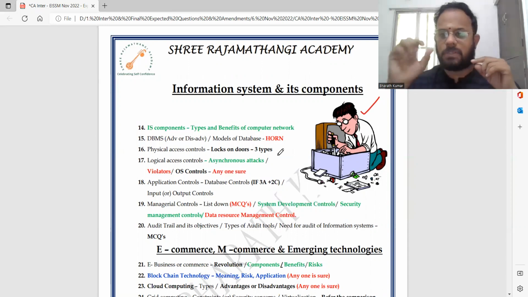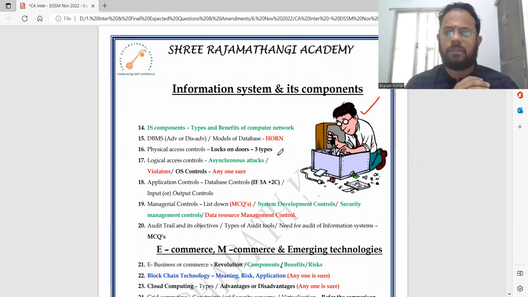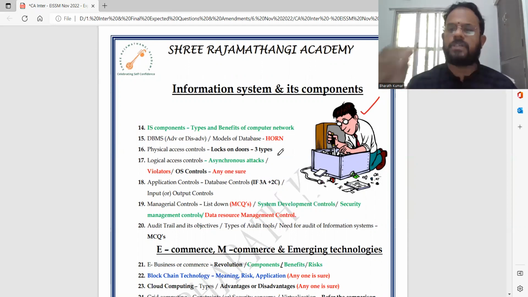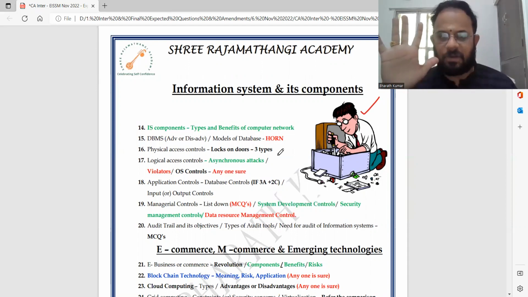Physical access control, locks on doors, three door locks on there: cipher, bolting door lock, and electronic door lock. Logical access control, asynchronous attacks. There is a real good chance that they can come. Violators, there are 5 violators.